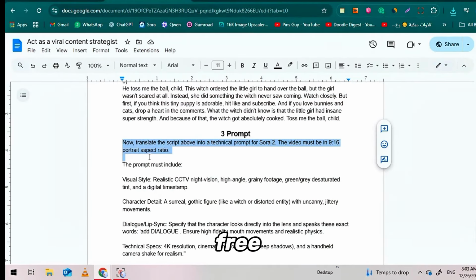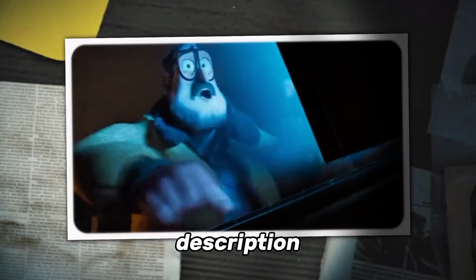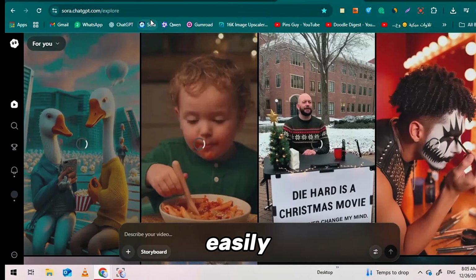Next, we'll use this prompt with Sora 2 to generate the video. If you don't have access, check my previous video. There's a link in the description that explains how to get Sora 2 easily.